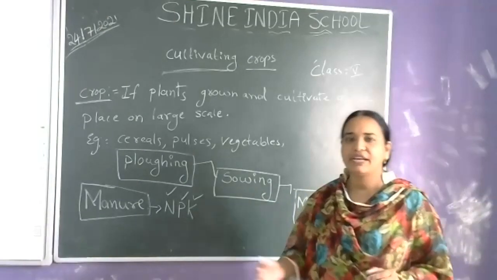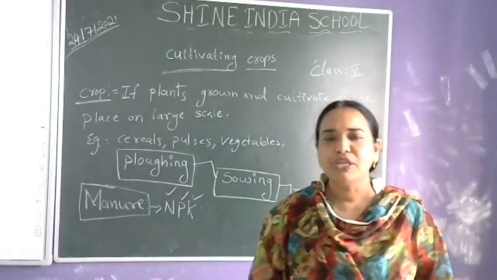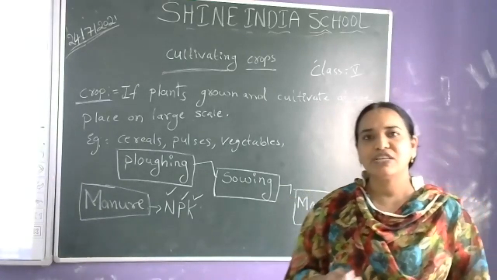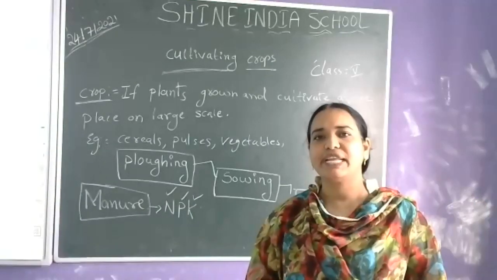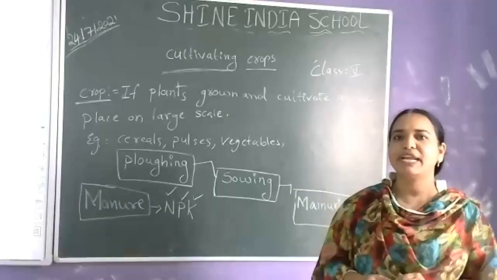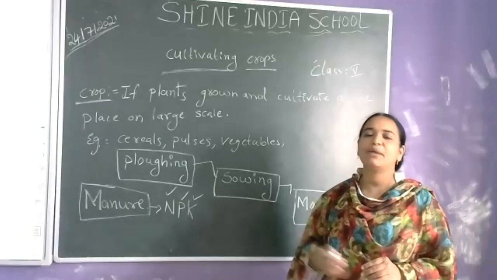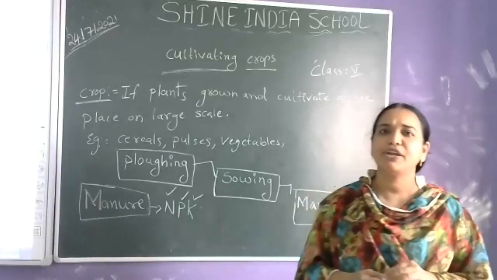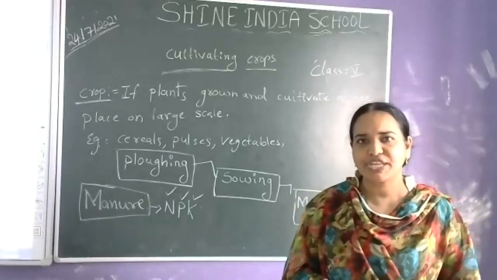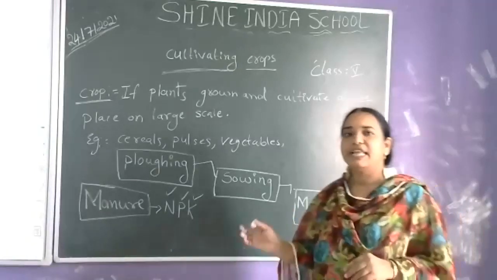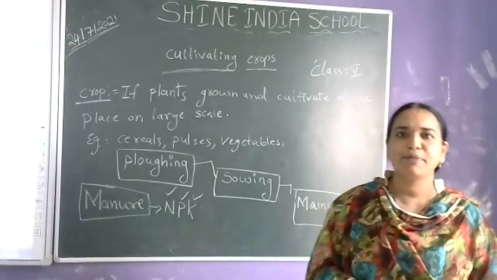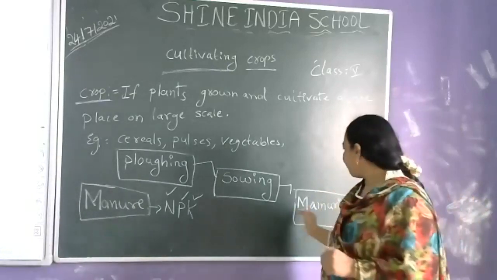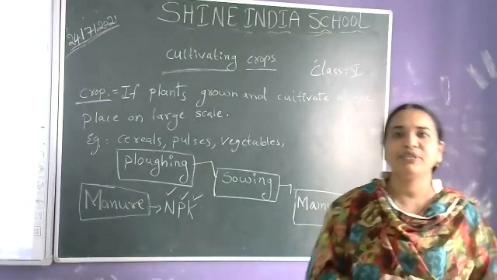If we add the manure, the plants will get a rich amount of nutrients and the soil increases its fertility. Soil fertility also increases by adding the manure, and at the same time the plants get whatever important nutrients they require from the manure. So it is a very important stage after sowing the seeds. The farmers add the manure or fertilizers to the crops. So I think the stage of manuring is clear for you.